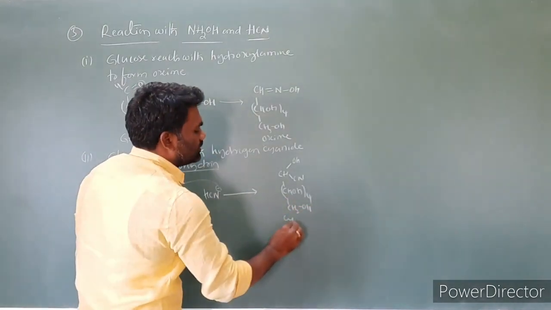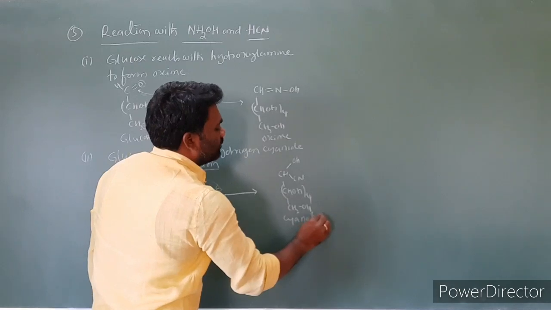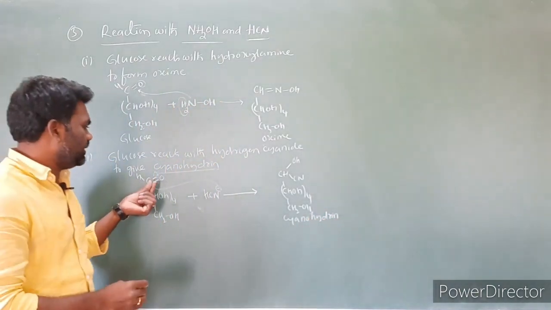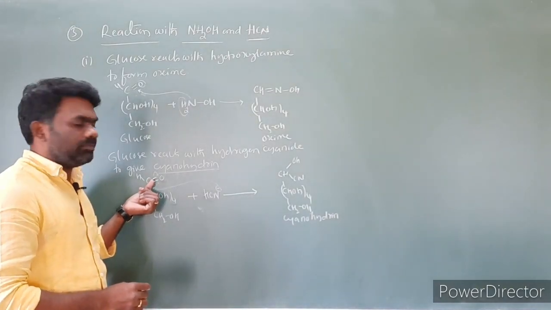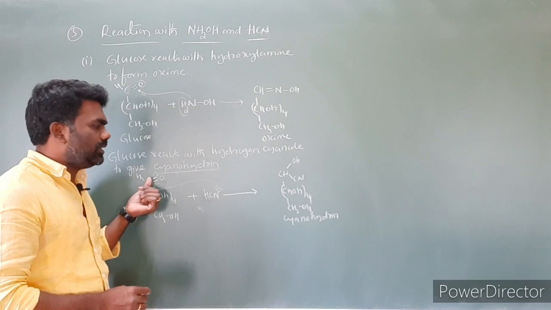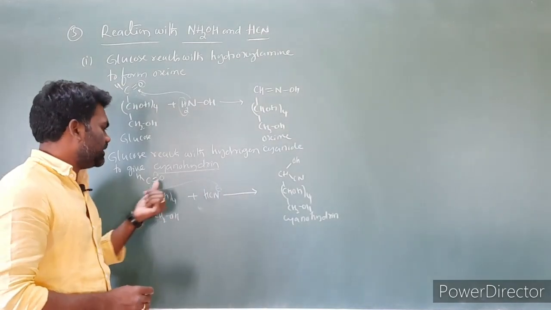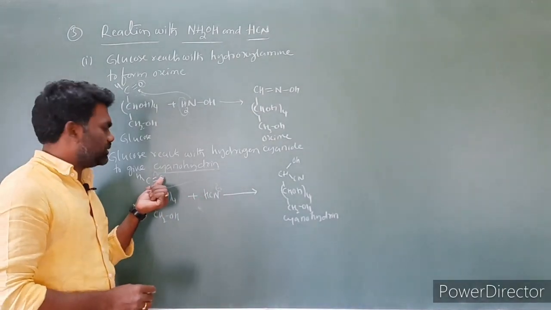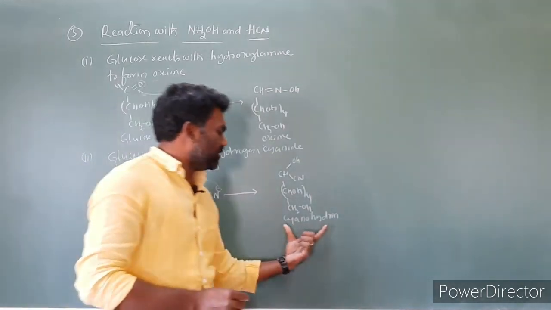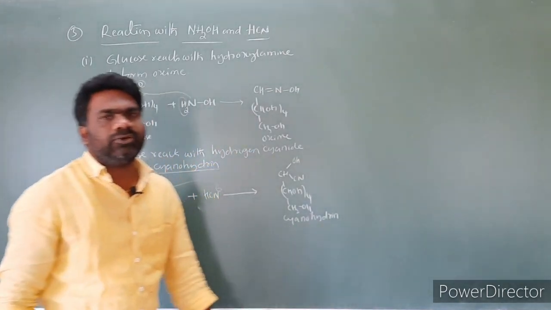This is called a cyanohydrin. Simply, we are removing one pi bond between the carbon and oxygen. The double bond is there, and we are removing one bond. In the place of that bond we are attaching the cyanide, with hydrogen joining here. So this will become OH, and this CN is attaching to it. So what is the product we got? This product is called a cyanohydrin.